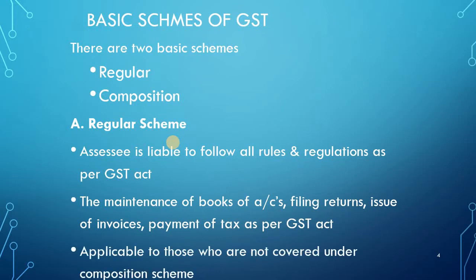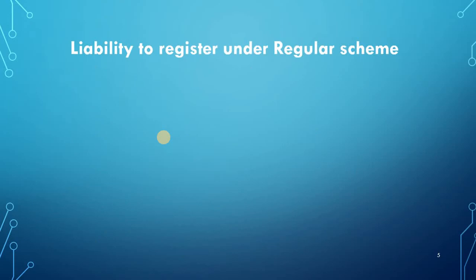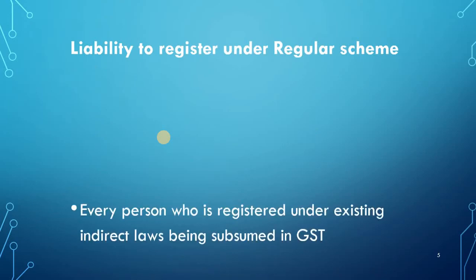It is applicable to those who are not covered under the composition scheme. So the only exception is if you are not opting for the regular scheme, then there is another scheme, the composition scheme. If you are registered under the composition scheme, then you are not required to follow all these rules. Now let us discuss in detail the liability to register under the regular scheme.